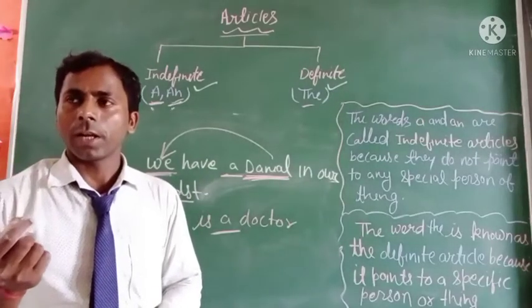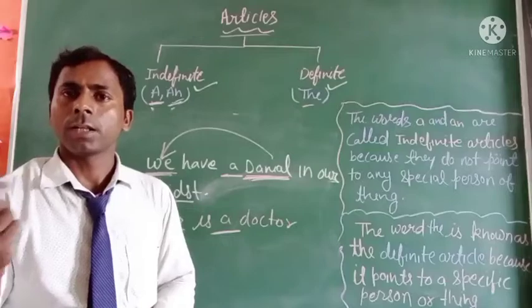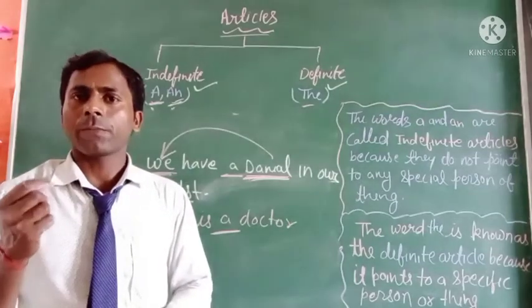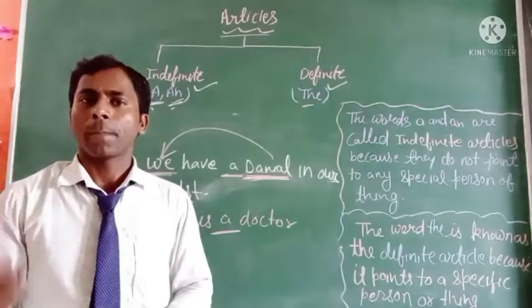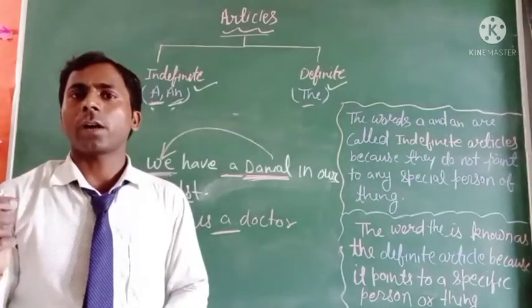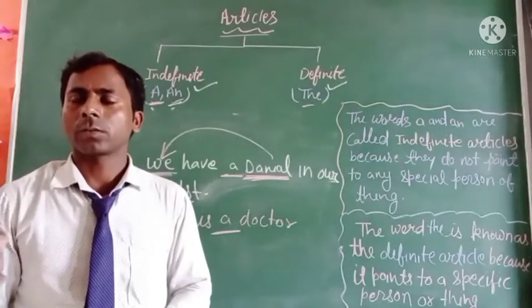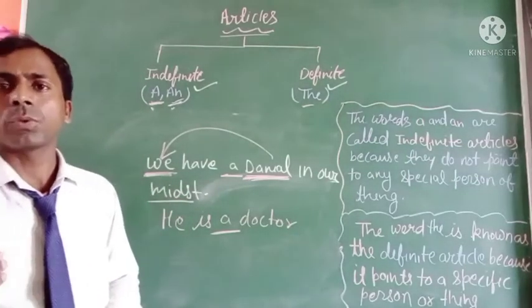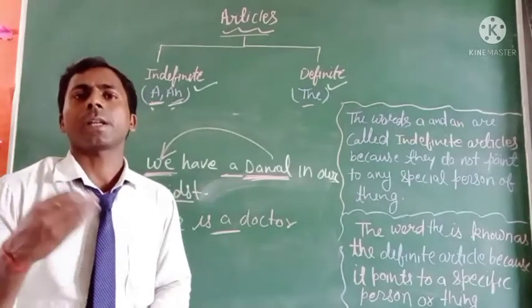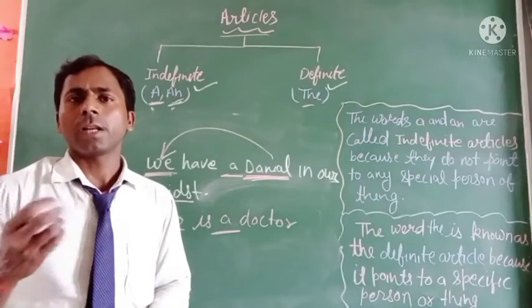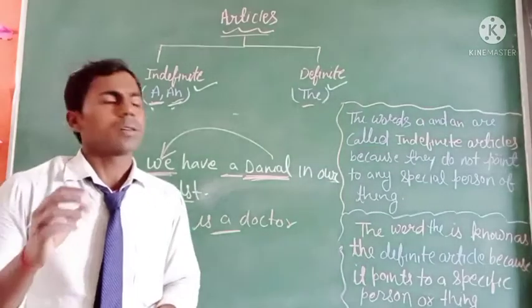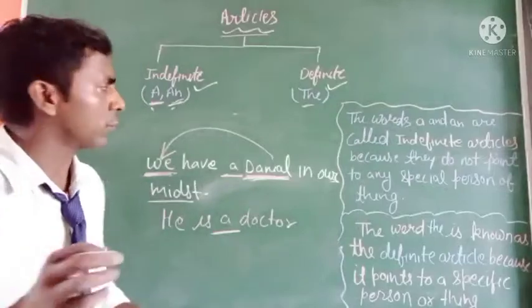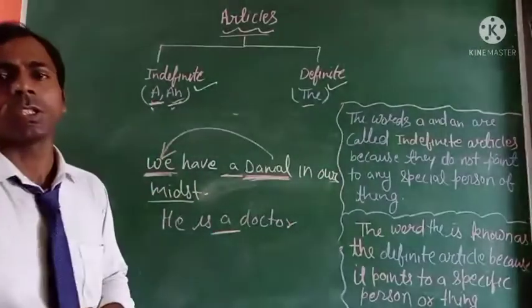Or "a few mangoes," or "a quarter of a kilometer." So a dozen, a quarter, a thousand, a few, a little, etc. are the words with which we use the article "a."